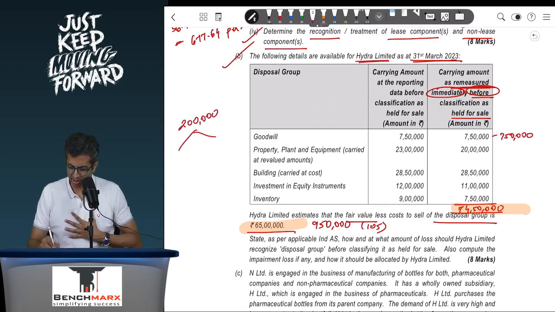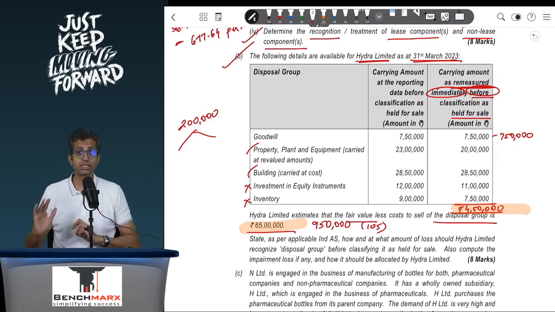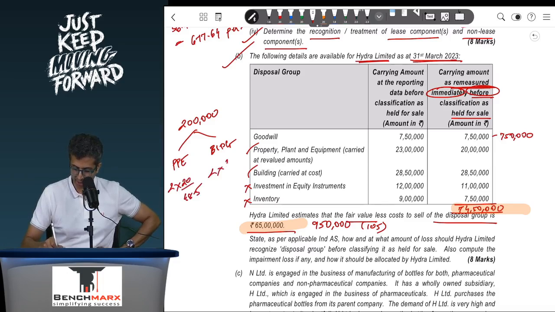Now what are the eligible assets? Is PPE eligible? Technically yes. Is building eligible? Technically yes. But investment in equity instruments and inventory would be measured as per the respective standards, and hence no loss would be attributable to them. So if I calculate for PPE as well as for building, I will allocate in the ratio of their carrying values. So this is 20 is to 28.5. So this is, let us say, 2 lakhs into 20 upon 48.5, and 2 lakhs into 28.5 upon 48.5.